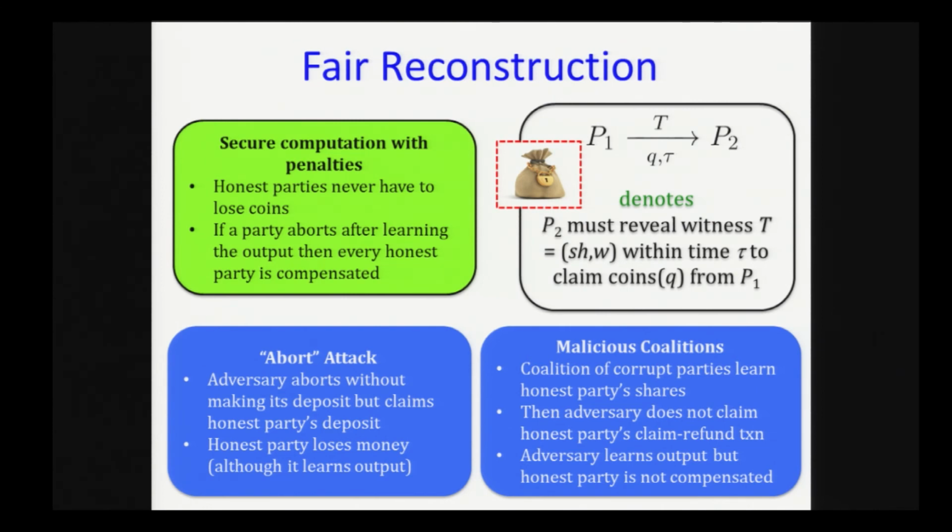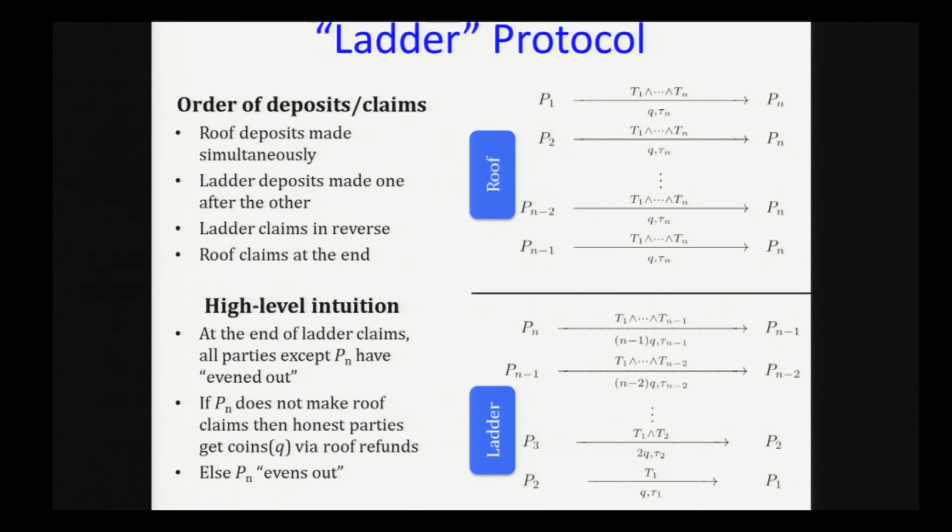So here a coalition of corrupt parties can wait to learn the honest party's shares, and then the adversary just does not claim one of the corrupt party's shares. So the adversary still knows the output, but the honest party does not know the output, and we have to ensure that the honest party gets compensated here. So things will become a bit more clear when we look at the protocol.